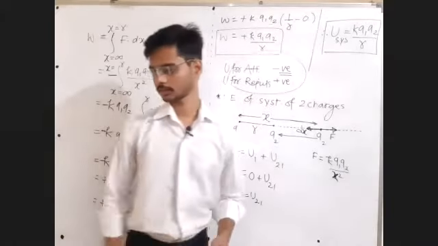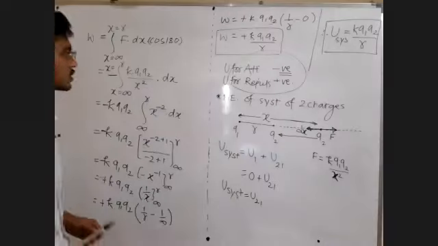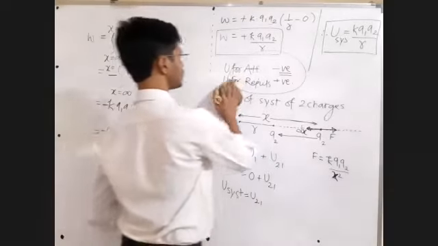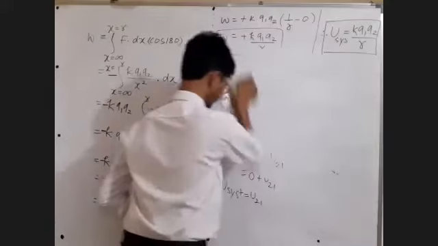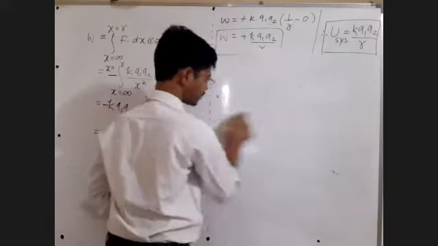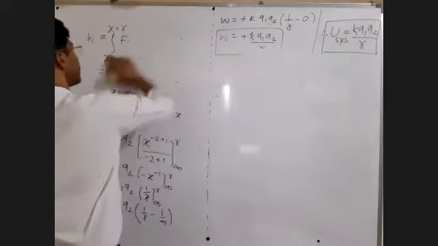Fine, sir. Next. Let's do it. Potential energy of a system of 3 point charges. Let's see, can we do it?